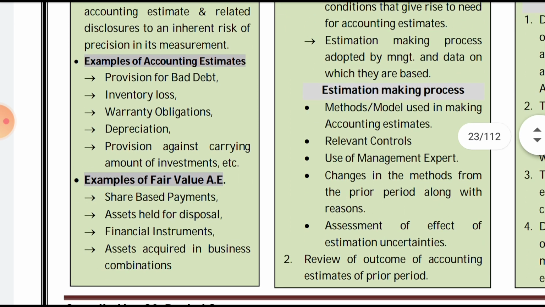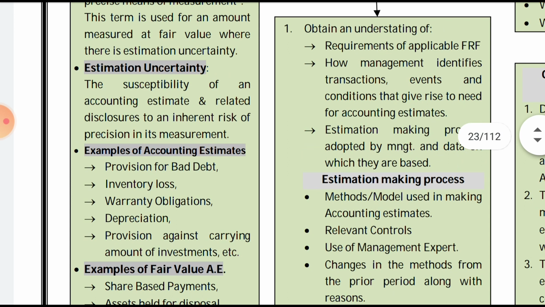I have read this again and again so that you automatically memorise the meaning, and we can easily write it in the exam.